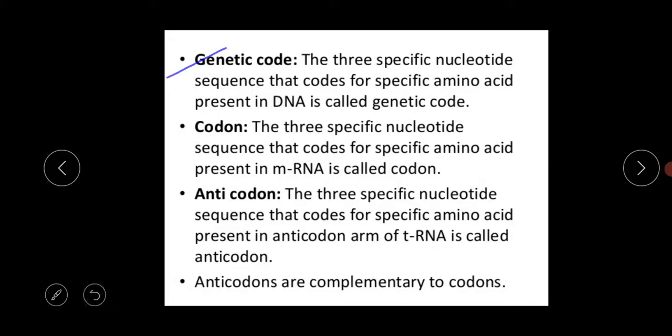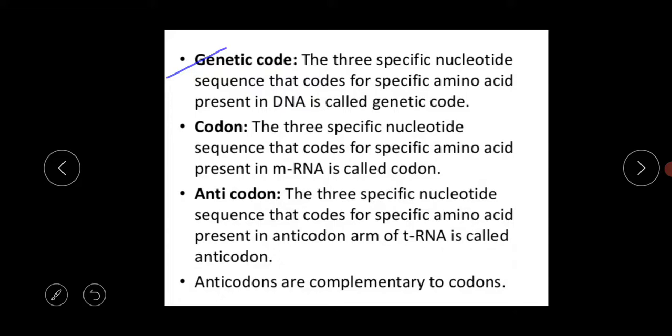Next is the genetic code. What is the meaning of the genetic code? This is our today's topic: the basic definition of the genetic code. I think all of you already know that DNA and RNA are both made up of several nucleotides. DNA is made up of deoxyribonucleotides and RNA is made up of ribonucleotides.